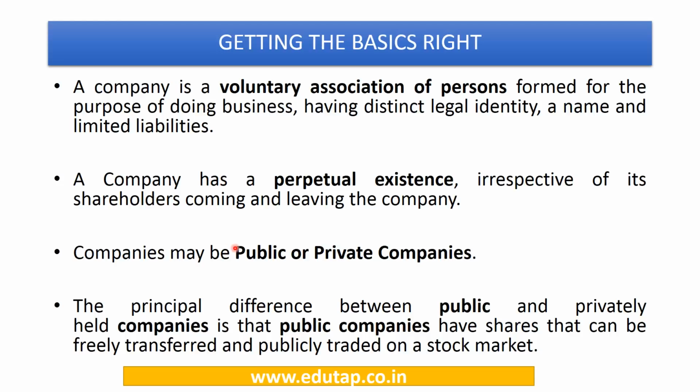Companies may be public companies or private companies. There may be some technical differences between the two. The major difference lies in the fact that in public companies most of the shares are held by the general public, and the shares are widely traded in the stock markets and are freely transferable from one person to another. While in the case of private companies, the shares are held by a close group of people and there are restrictions on the transfer of shares.